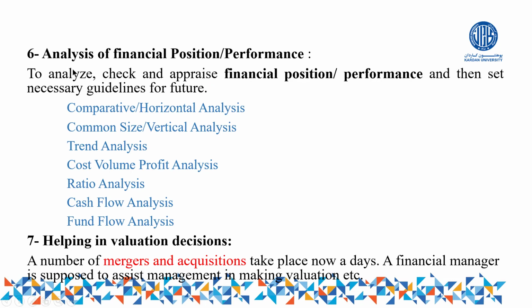The sixth one is, of course, analysis of financial position or performance. After the end of the year, when we performed or finished the operations, we should not stop our operation as a finance manager. We have to analyze and interpret the financial position as well as performance of the company to check how the performance of the company was, compare with the previous year, compare with the last 3 or 4 years, compare with your competitors, find out the weaknesses and strengths of the business, find out the opportunities and threats. It means go for SWOT analysis of the business.